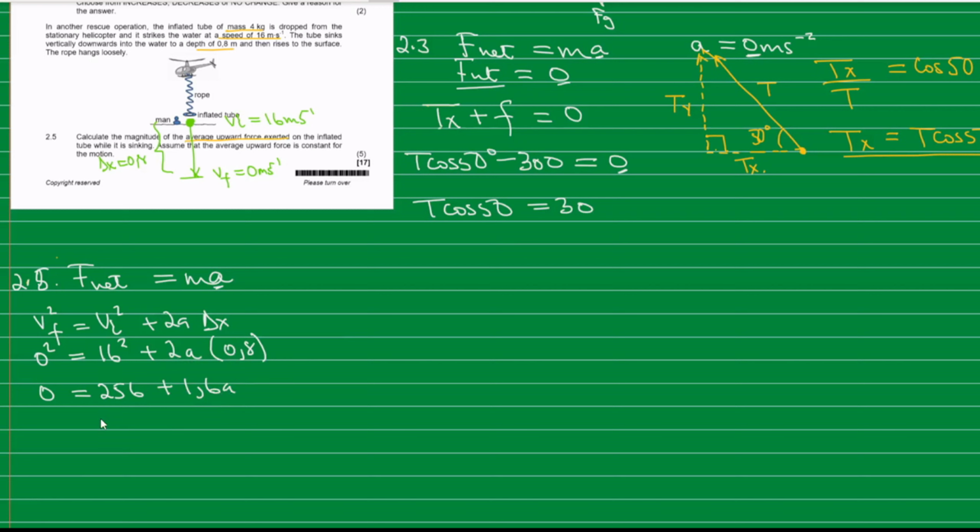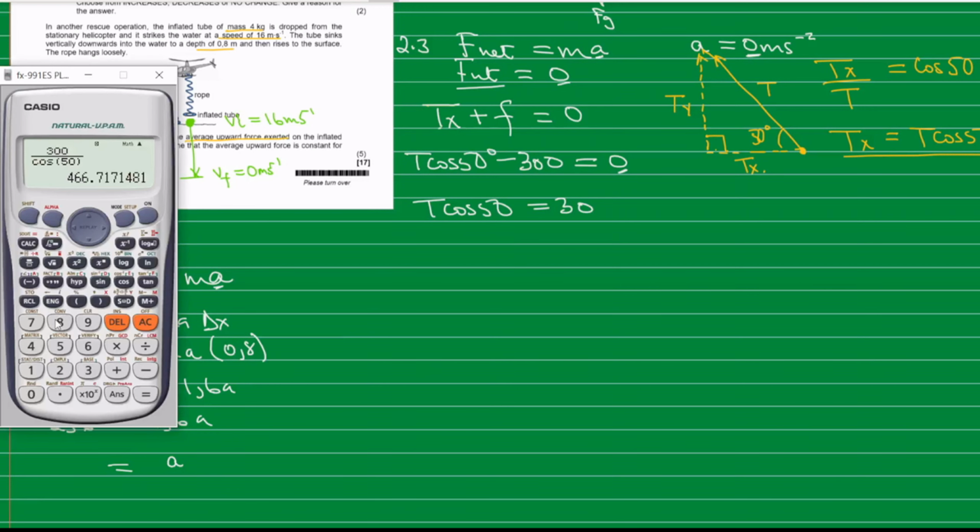Take this one to the side, that is negative 256 is equal to 1.6a, and then we divide by 1.6, so our a is equal to 256 divided by 1.6. Let's put that in our calculator. What do we get? It's 160.